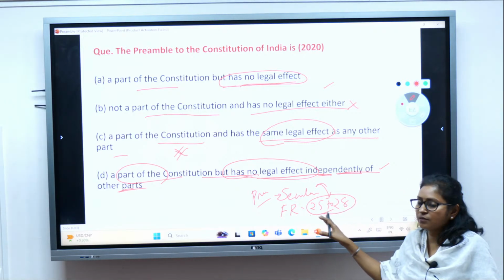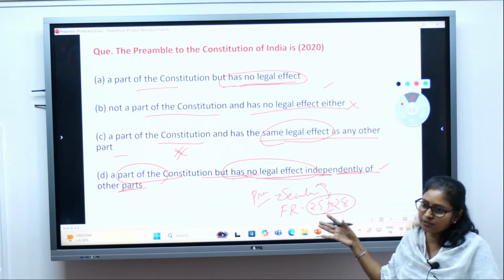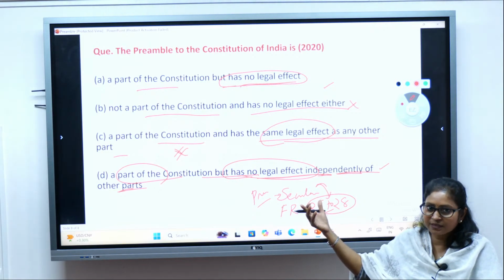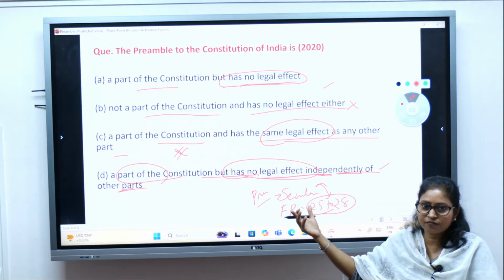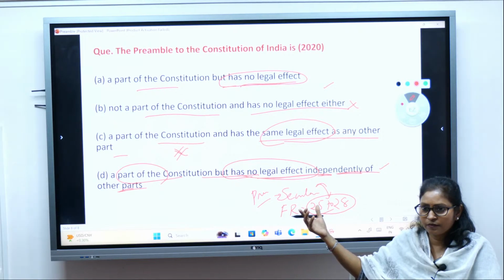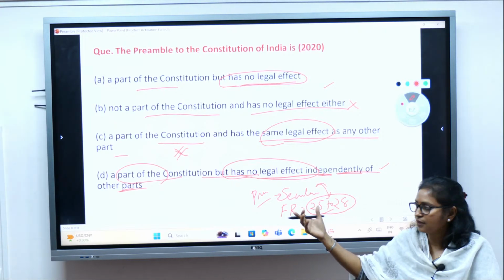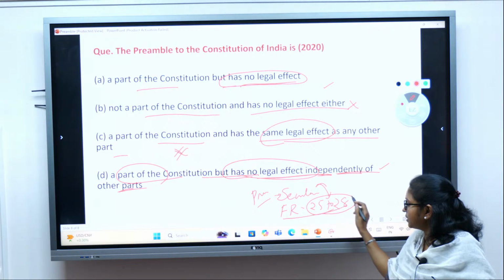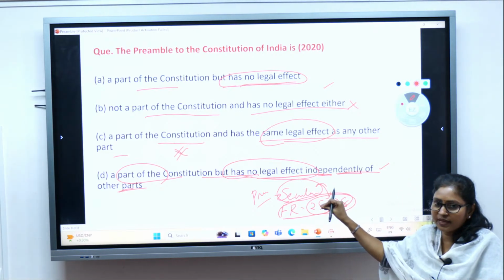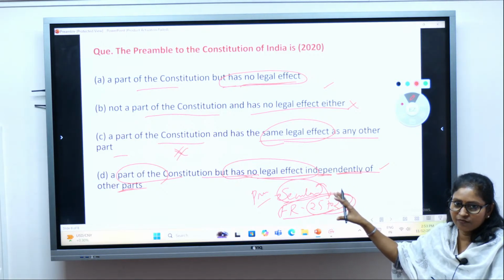Freedom of religion and equality of status of all religions show that India is a secular country. So the fundamental right and the secular provision in the preamble, both coming together, have legal effect, isn't it?